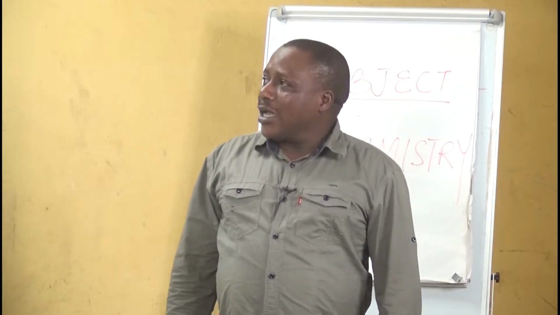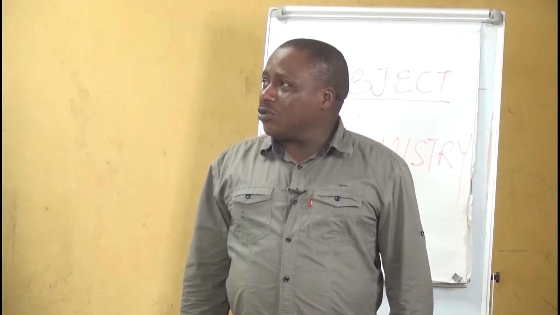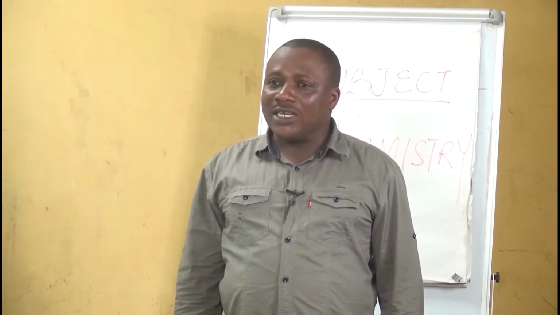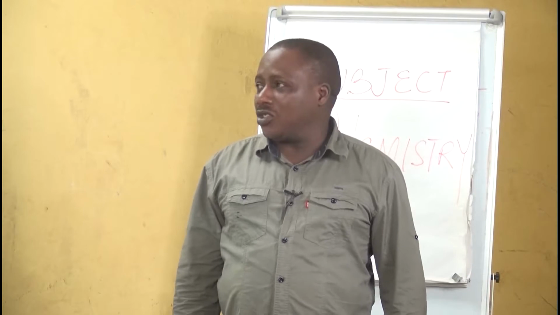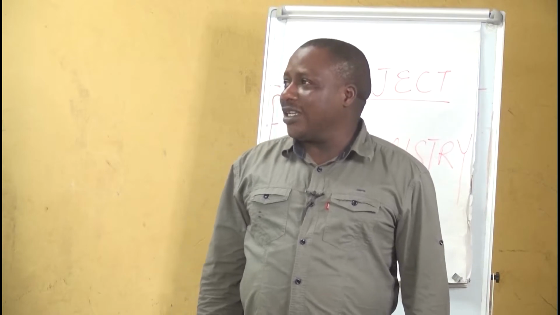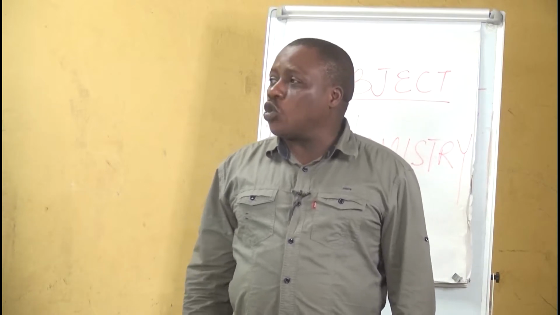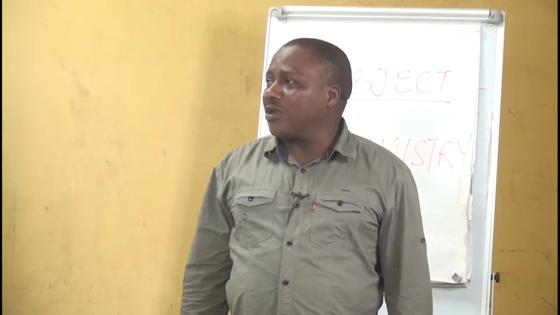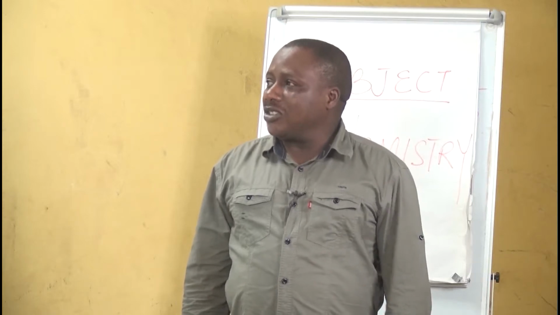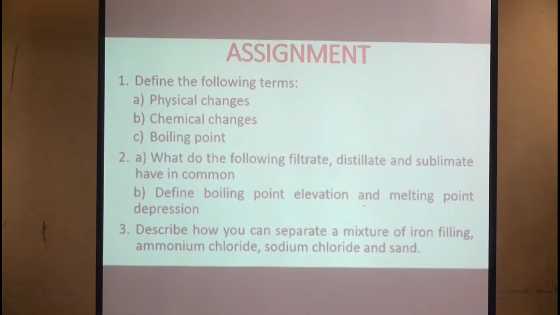However, I would like to read out these questions for you so that you can try them at home and then get back to us to ensure that learning has taken place, in case you have any problem. The first question: define the following terms: A, physical changes; B, chemical changes; C, boiling point.